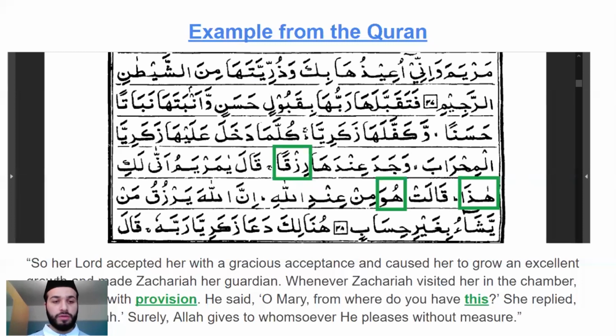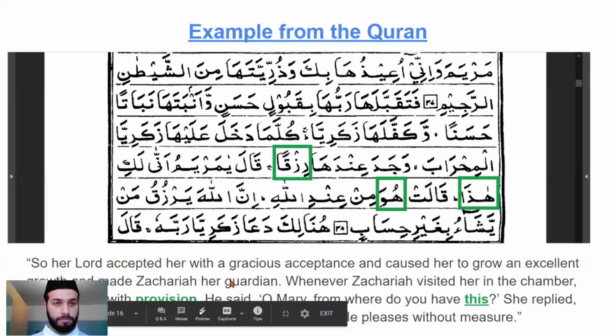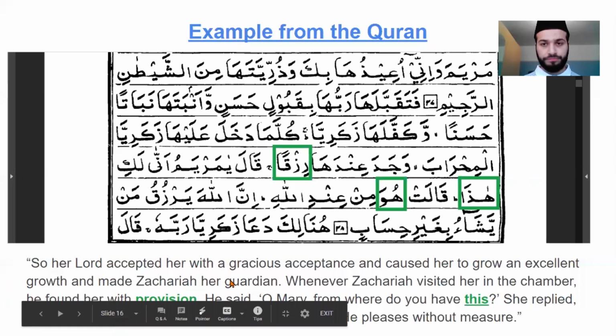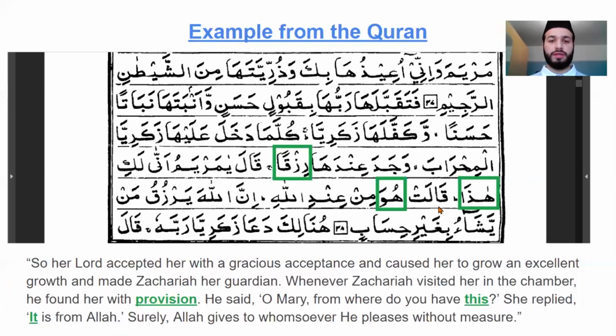An example of this from the Quran is this. When Hazrat Zakaria, the Prophet Zakaria, may peace be on him, visits the mother of Mary, may Allah be pleased with her, when he visits Mary, of course the mother of Jesus, peace be on him, what we see is that he finds she has provision with her. He asks her, "Oh Mary, from where do you have this? Where did you get this from?"